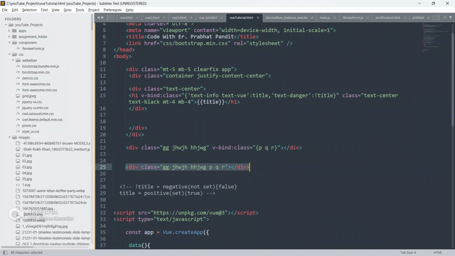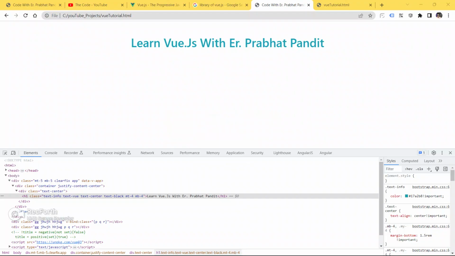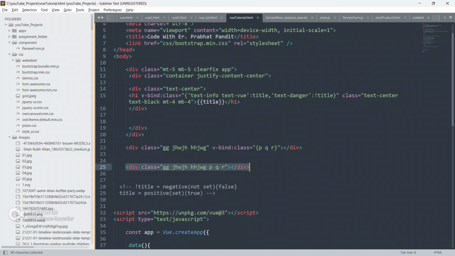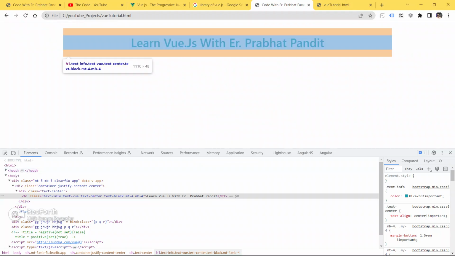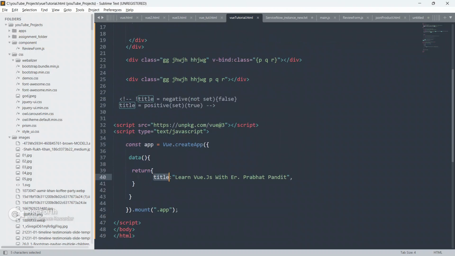On H1C, we have already applied text center, text black, margin top 4, margin bottom 4. Okay, and if title is set, which is already set, then we will also get two more classes: text info and text view. So we got the text info, text view, text center, text black, margin top 4, margin bottom 4 also.